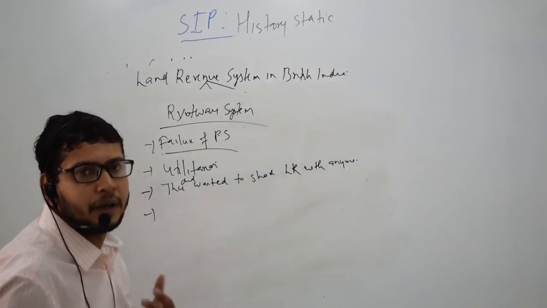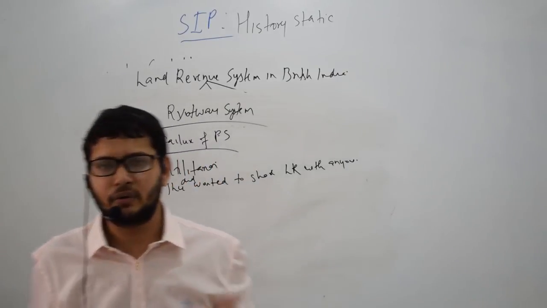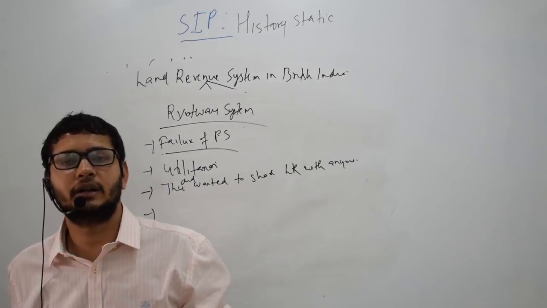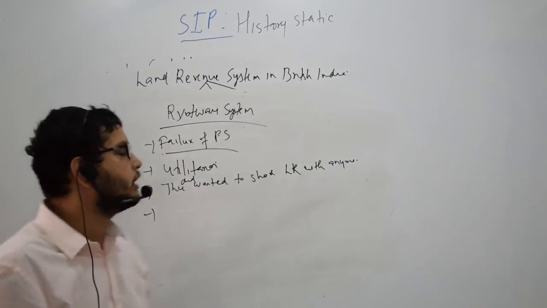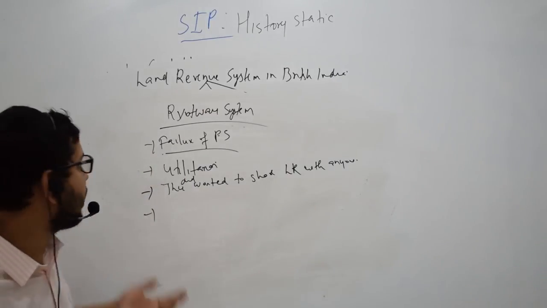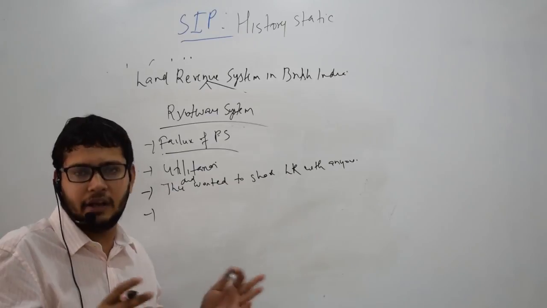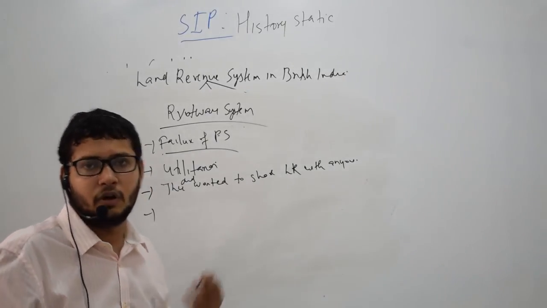Fourthly, in Bengal and Bihar we had this feudal system for the last 300-400 years. But in new areas like Bombay and Madras, you did not have this kind of feudal structure. Therefore, it was not feasible to adopt the jamindari system in that area. Therefore, they required a new system of Rotwari.